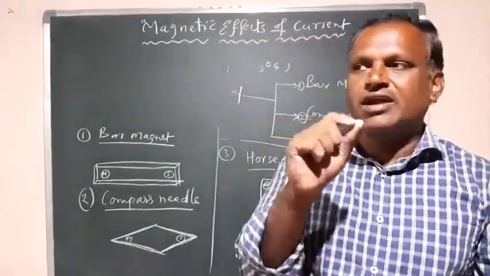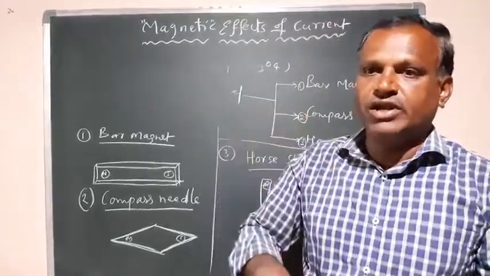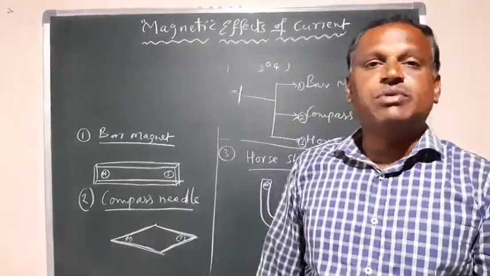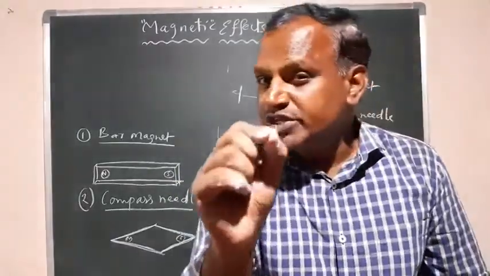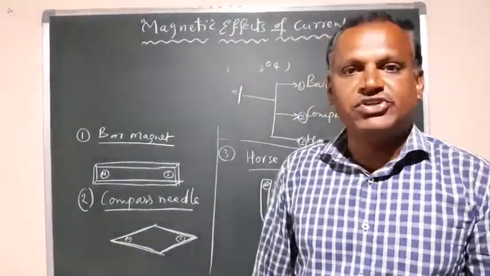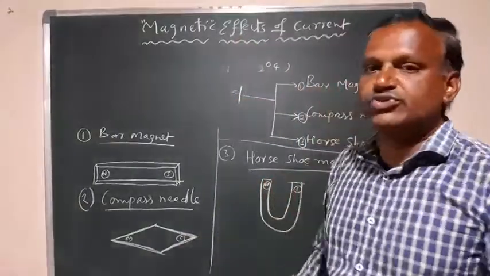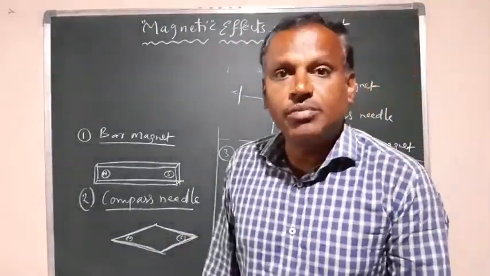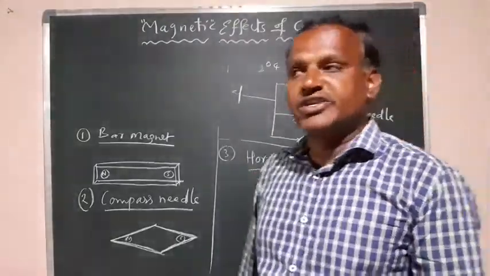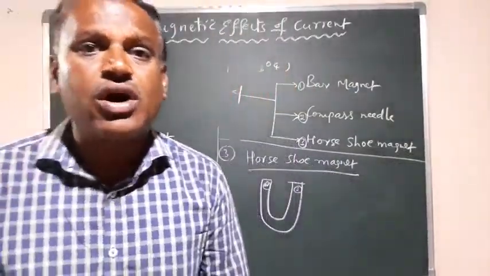A current carrying conductor produces a magnetic field, within which the needle is deflected, so very small currents, micro amperes or nano amperes, can be measured. Especially these horseshoe magnets are used in the moving coil galvanometer.